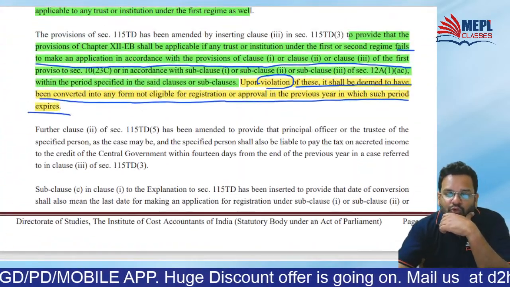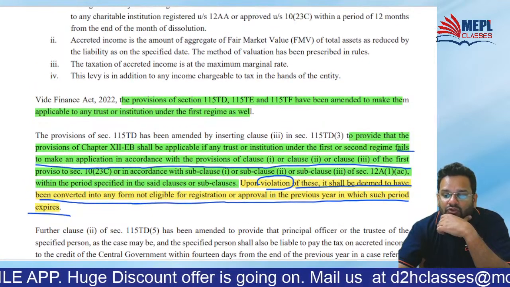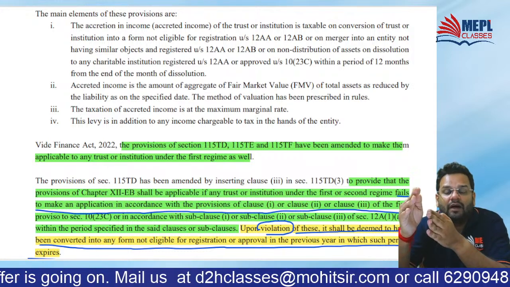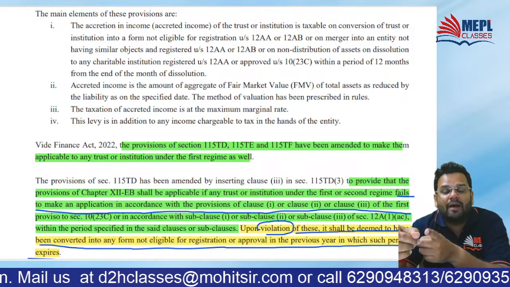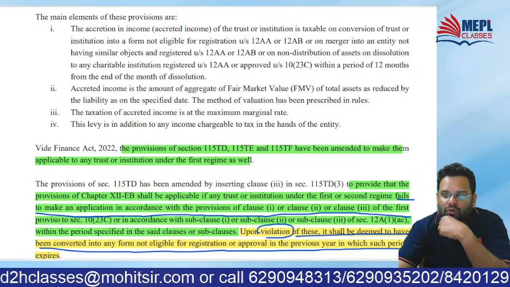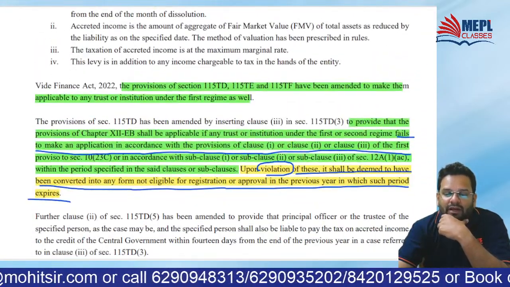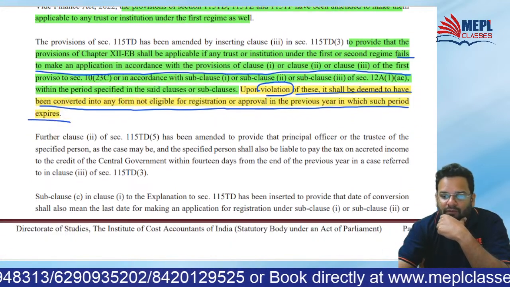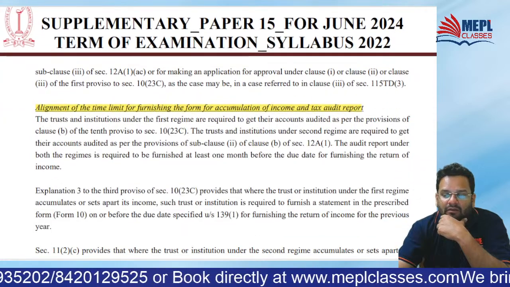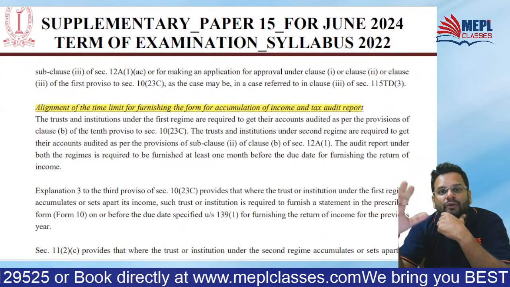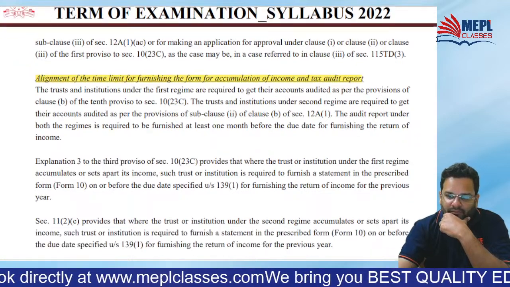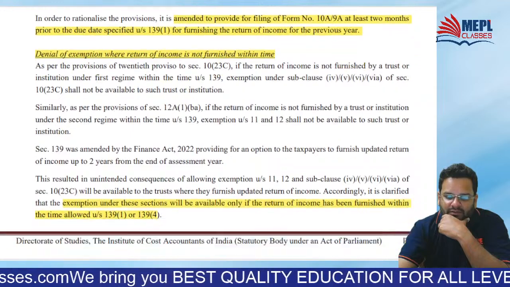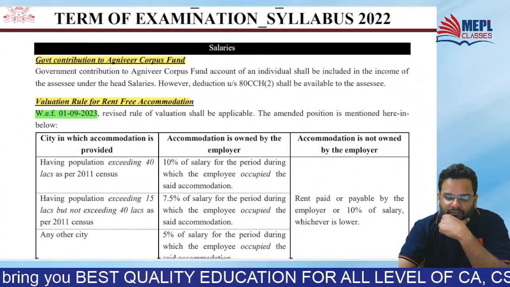Getting it? They lose their status. So now the provisions of acquisition of income should apply in those cases also. They should apply not only when I am stopping the business, but also in such cases where automatically my status as a trust is going to stop. Getting it? So that is what I have to understand. Clear?